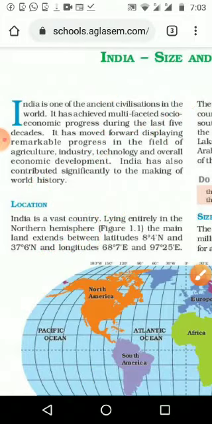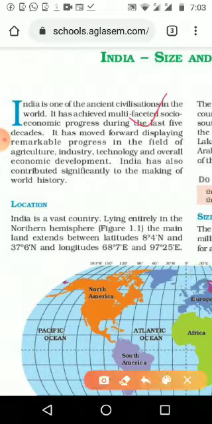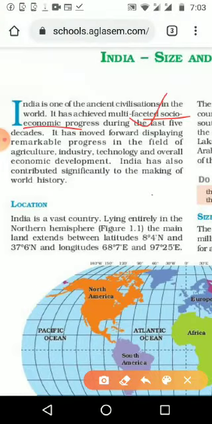Now we are seeing the next sentence. It has achieved fast socio-economic progress during the last 5 decades. What is the specialty of the last 5 decades? This is after our independence, the starting of 5-year plans and other things. Socially and economically, Indians were very progressed up to the time of British rule. Then in the time of British rule we went down, we progressed very little, because there was looting and exploiting of us. And we can see we have had very good improvement.